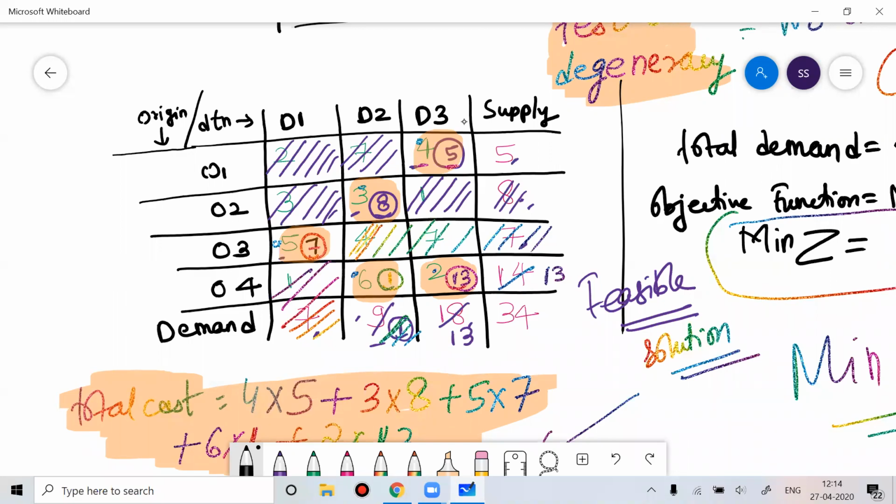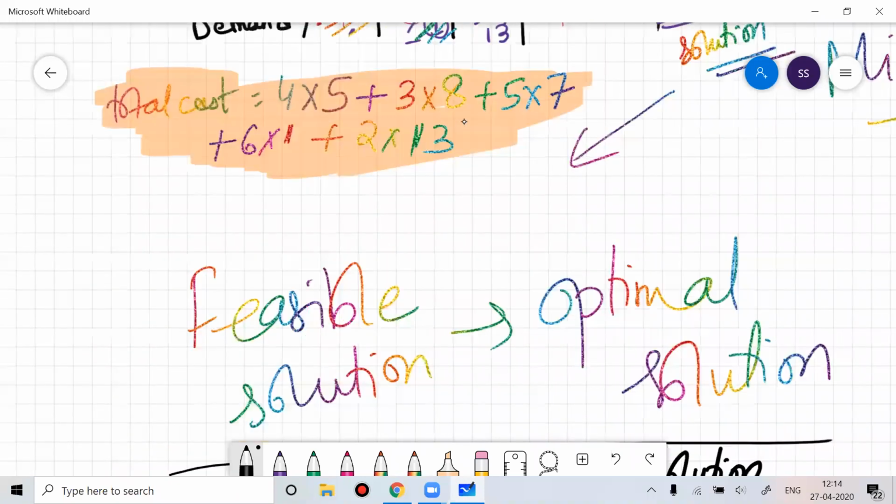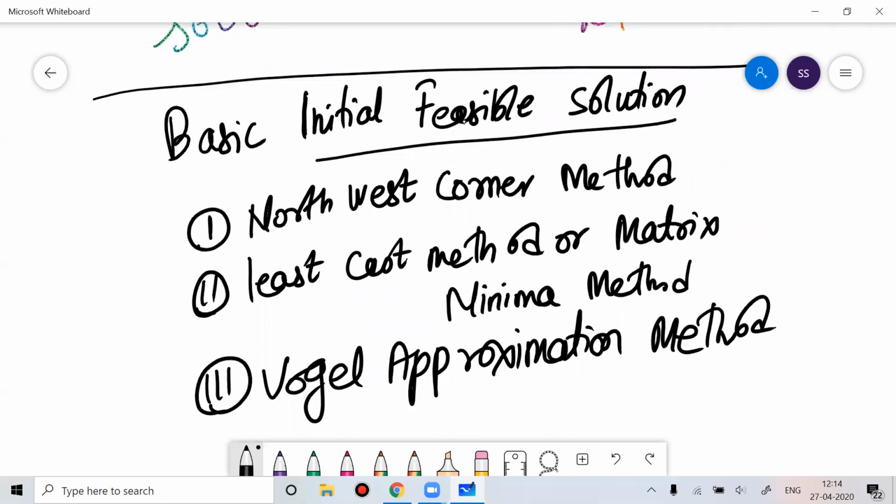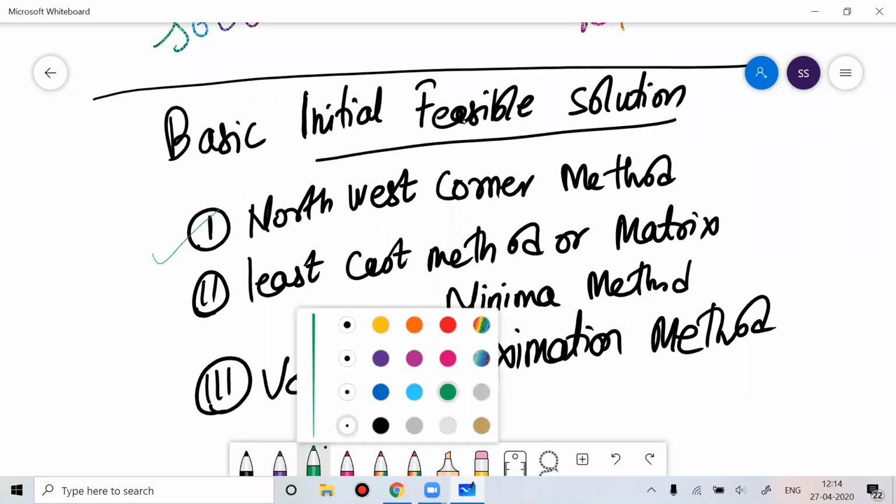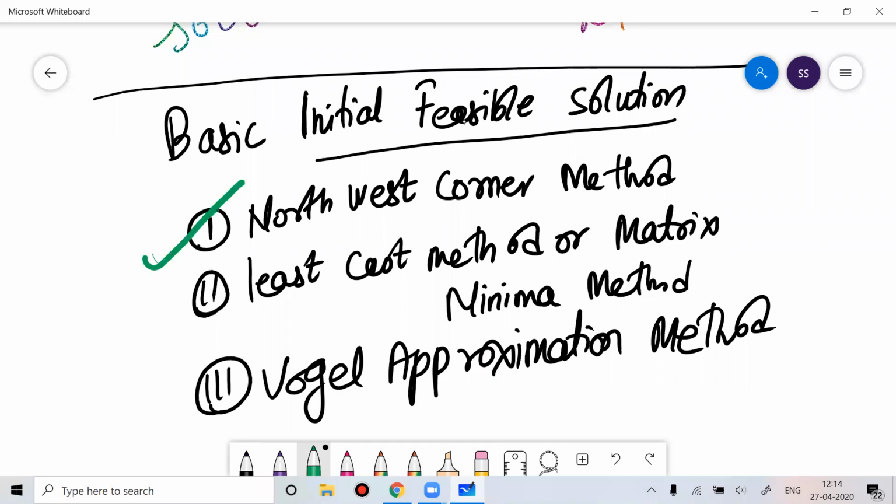If you go to the case study part, you can see a transportation problem. In that 15 marks question, they have asked you to solve the problem and find the optimal solution. In order to get the optimal solution, the first thing you'll do is get the basic initial feasible solution. Out of these three methods, you can use any method, it doesn't matter.